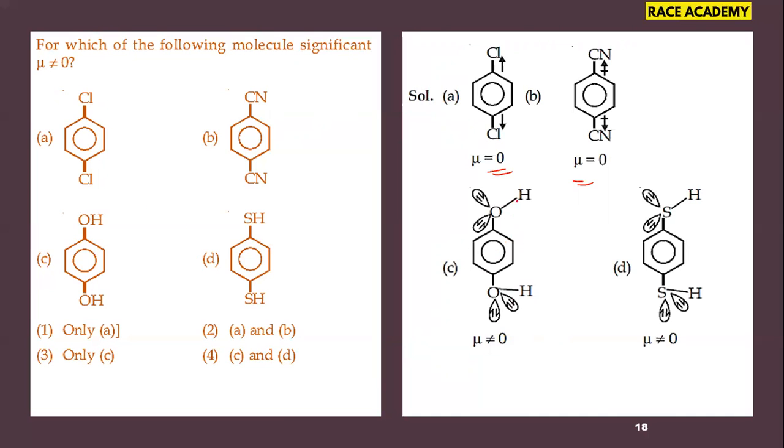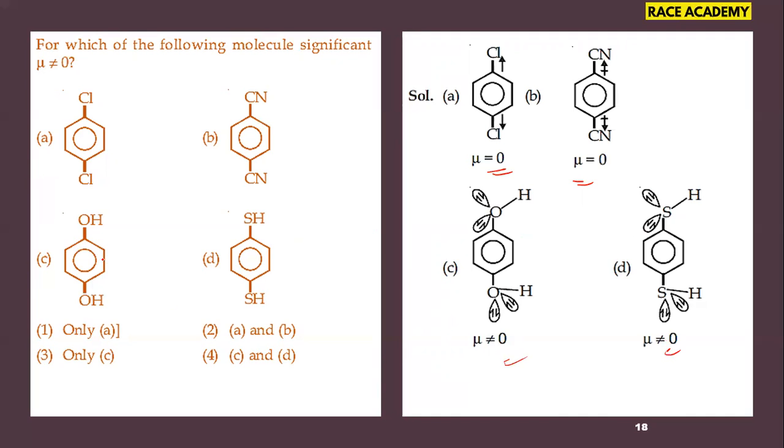in the case of para-dihydroxybenzene and these sulfur cases, the third and fourth options, this electron orientation around the sulfur atoms is not allowing the bond moments to get cancelled. That's why dipole moments are not zero for these compounds.